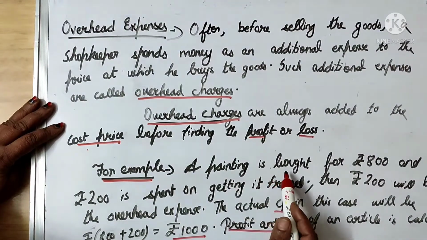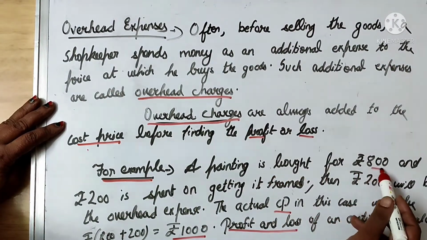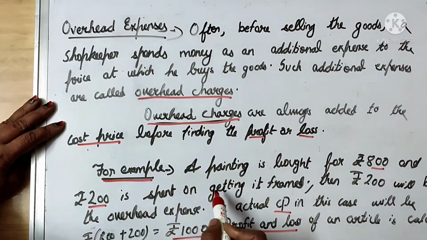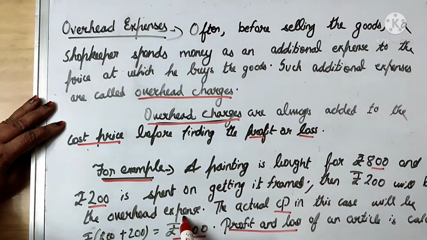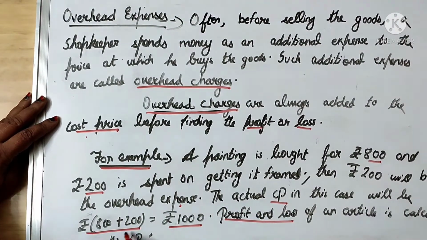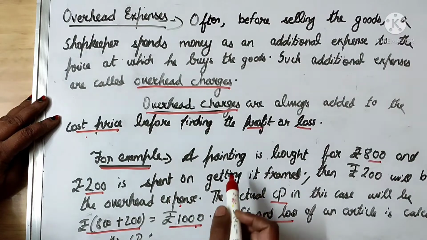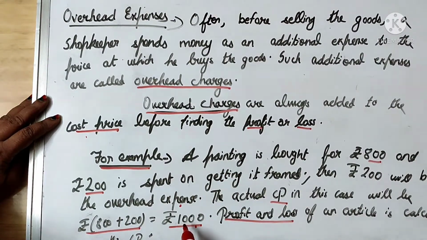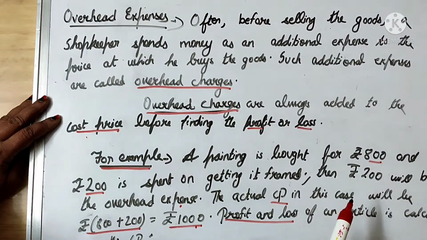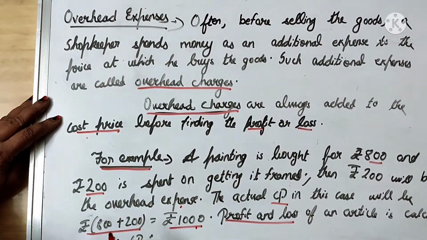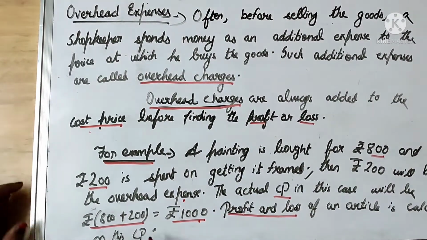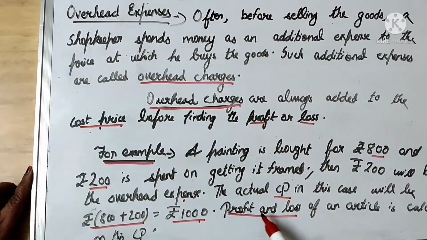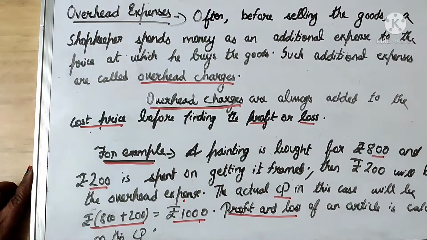Suppose a painting is bought for rupees 800 and rupees 200 is spent on getting it framed. Then this rupees 200 will be the overhead expense and the actual CP in this case will be 800 plus 200, which is equal to rupees 1000. That means the cost price of the painting is rupees 1000, and rupees 200 is the overhead expense which is added to the CP. Profit or loss of an article is always calculated on this CP.